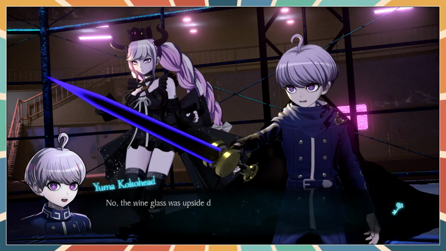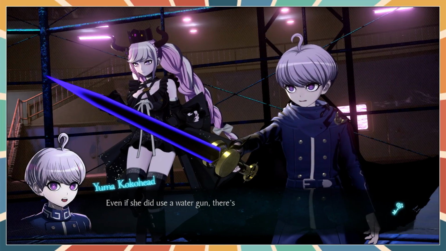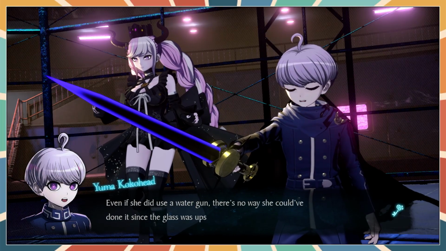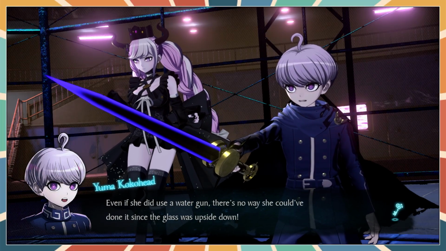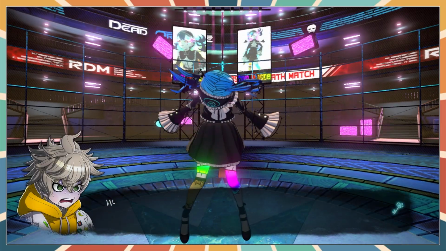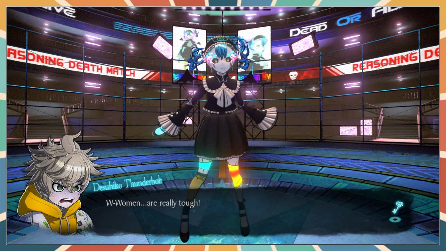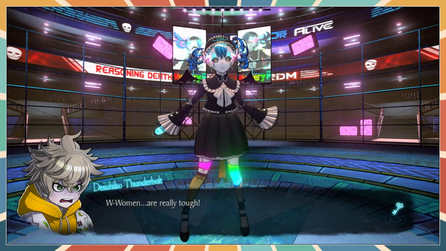No, the wine glass was upside down on the shelf. Even if she did use a water gun, there's no way she could have done it since the glass was upside down. Women are really tough. Desuhiko's a feminist?